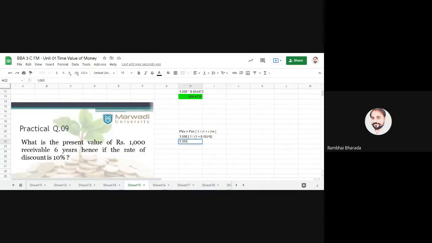So 1000 remains the same, the main bracket remains the same. 1 upon 1 plus 0.06, it means 1.06, bracket over, raised to n. Raised to n means raised to 6, main bracket over. So the 1000 in a bracket, 1 divided by 1.06 raised to 6.